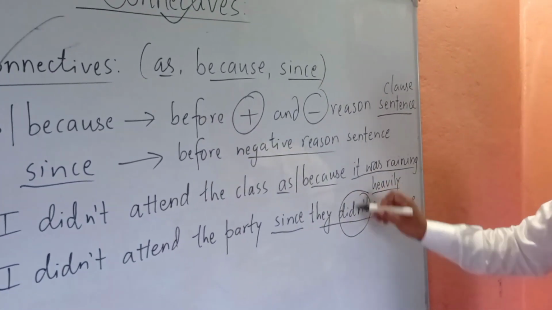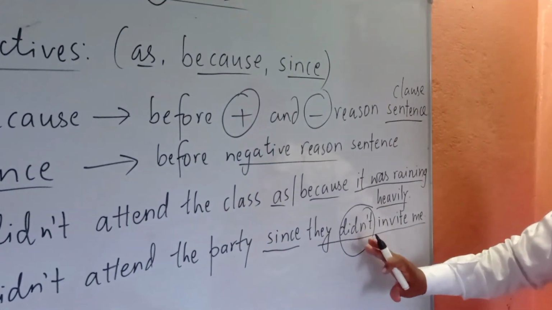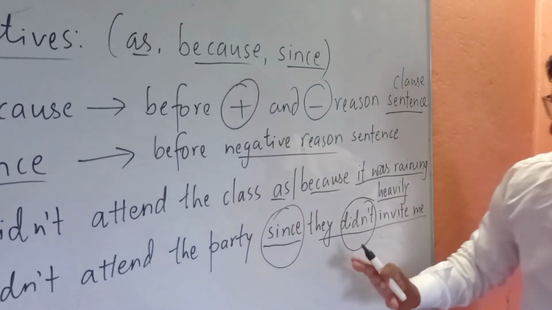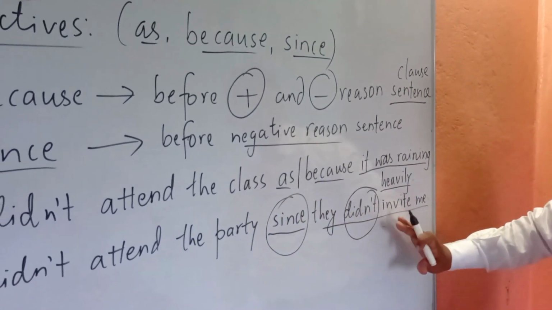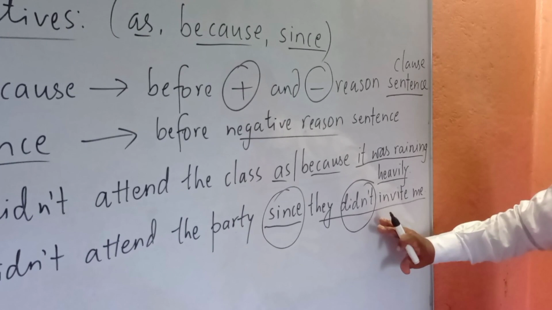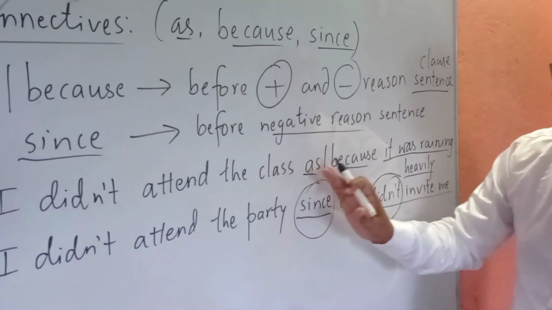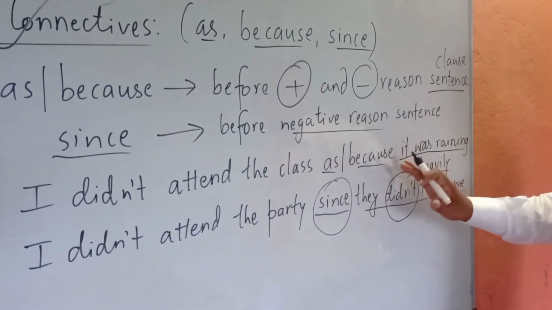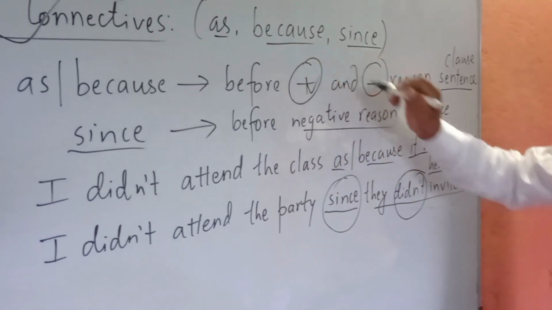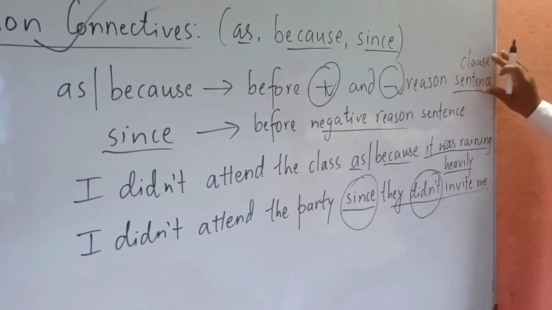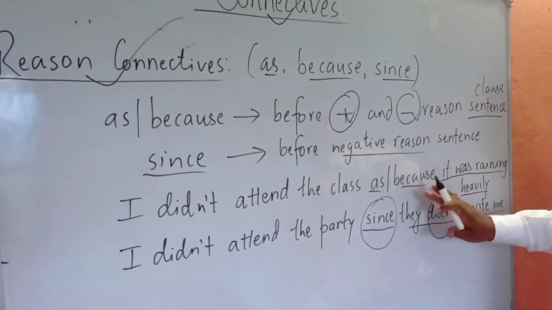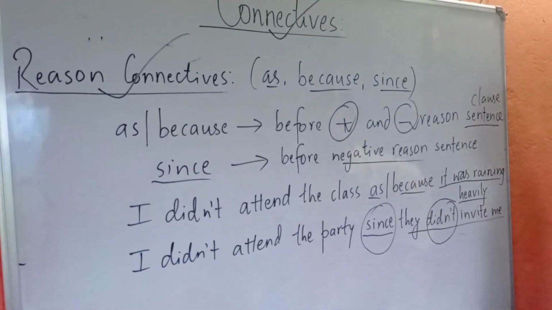So look here, this is negative. Okay? After since, you should have a negative reason showing clause. But for as and because, both can be okay. Clause positive and negative, both reason showing clauses, we use as and because.